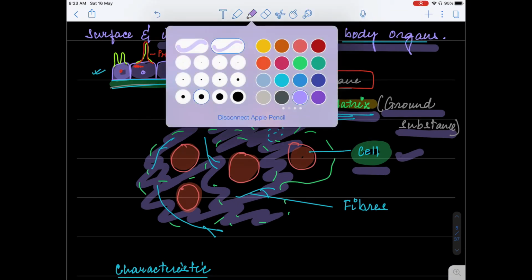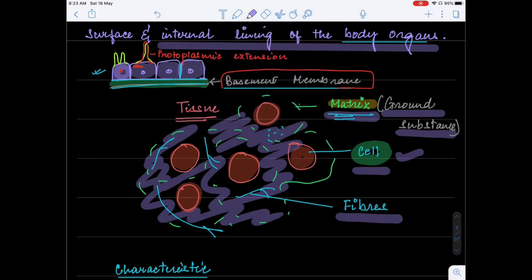And to support, we also see there are some fibers inside this matrix. So any tissue generally should consist of different kinds of cells, a matrix, and different kinds of fibers for support. Now, if we look into this epithelial tissue, we will see that there is little or absolutely no matrix because the cells are very compactly arranged, and as a result, there is little or no presence of this matrix.